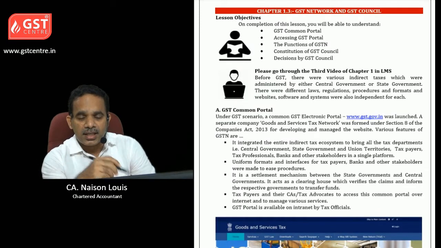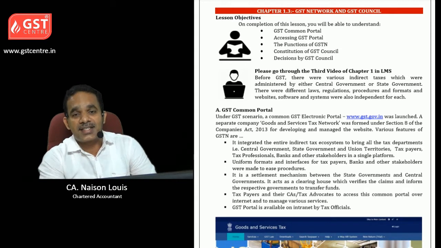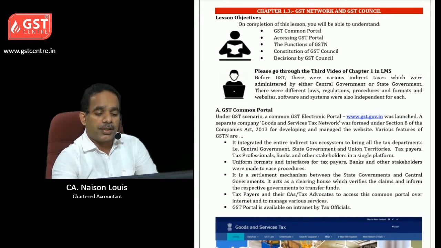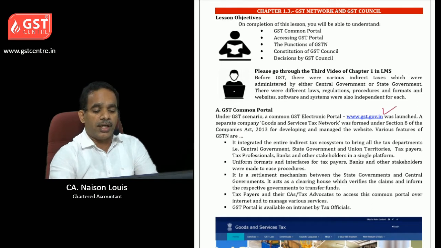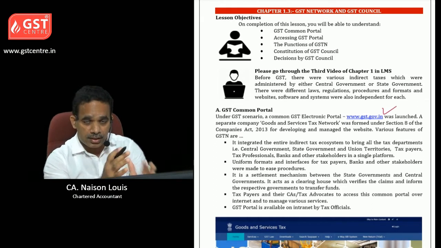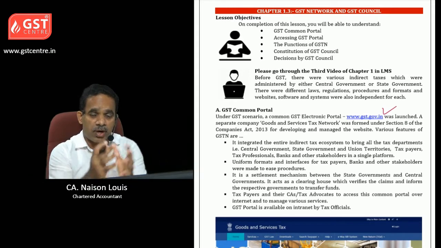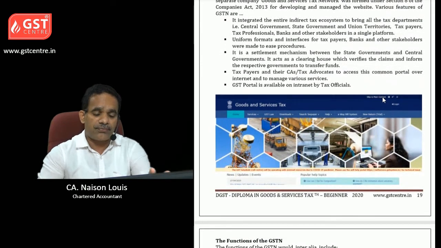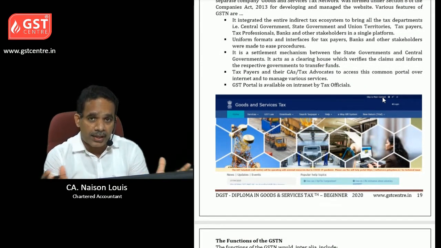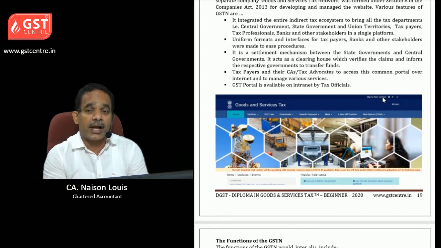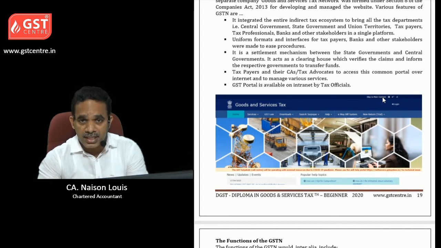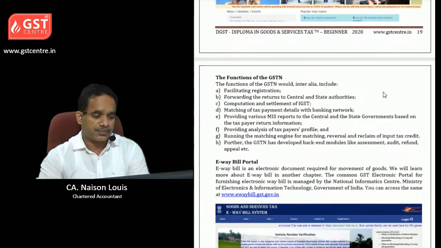Chapter 1.3 is regarding the GST network and GST Council. In this chapter, we need to learn about the GST common portal, which is available on the internet at gst.gov.in. You have to see what facilities and information are available on that website. This is the front page of the website, which is used by all taxpayers, government authorities, banks, etc. All the stakeholders of the GST ecosystem are using this site.